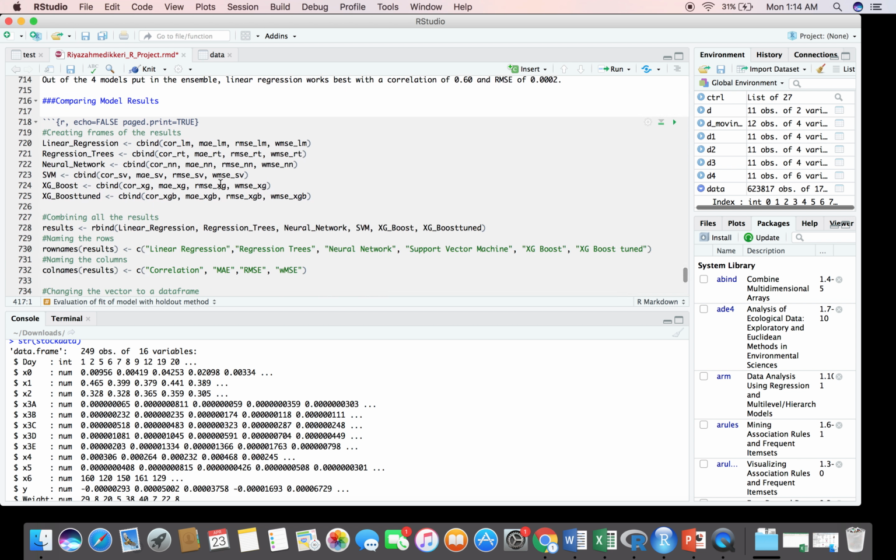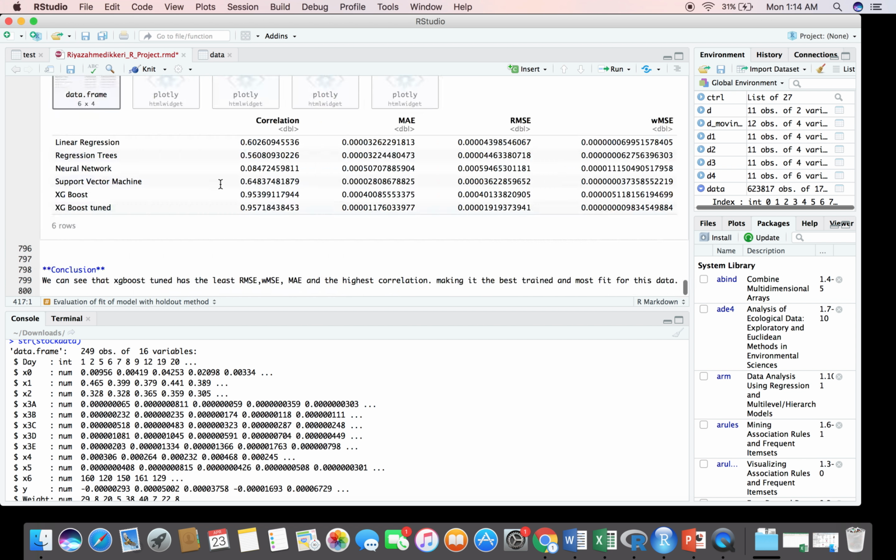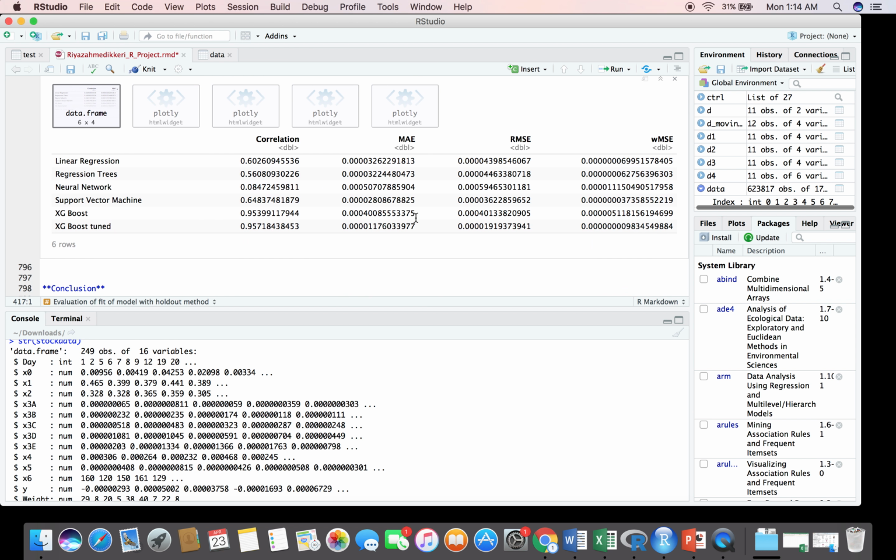So for comparing the models, I created a matrix where I've added all these values. So XGBoost tuned, as you can see, has the best correlation, with 1 being the perfect model, and RMSE should be least for a model, and XGBoost has the least RMSE here.